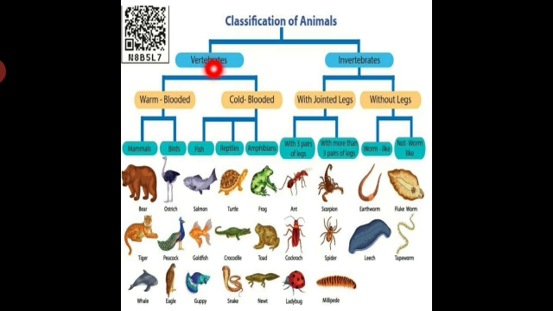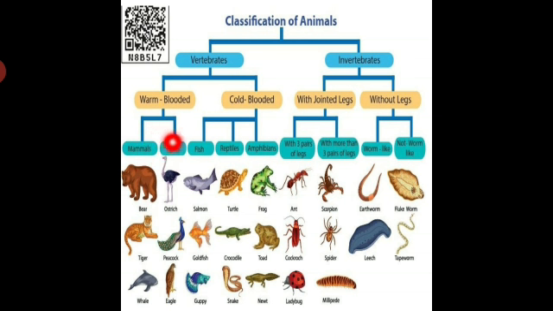Okay, so again we classify vertebrate organisms, living animals, warm blooded. Mammals and birds all come under the warm blooded category.